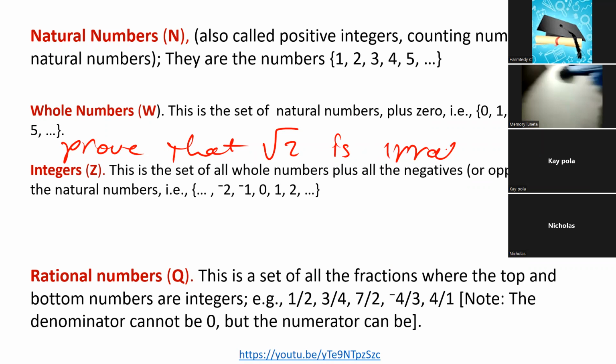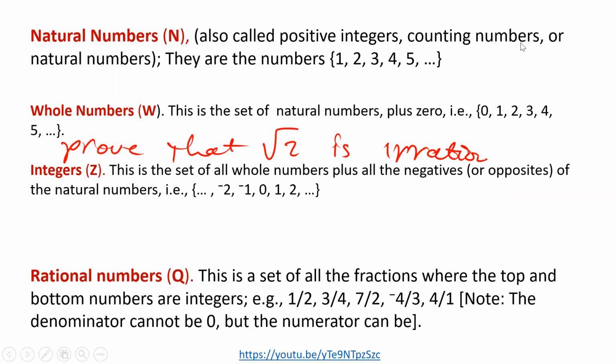This is one of the questions that confuses a lot of students in universities. So how can you prove that the root of 2 is an irrational number? We use a method called the contradiction method to prove that the root of 2 is an irrational number.